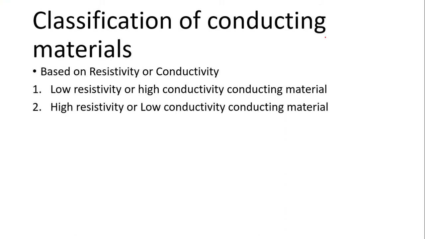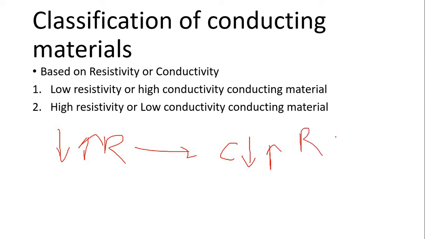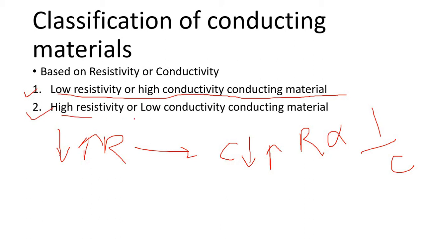Now, classification of conducting materials based on resistivity or conductivity. If a material has a high resistivity, it means it has a lower conductivity, and if the material has a lower resistivity, then it has a higher conductivity. Resistivity and conductivity are inversely proportional to each other. So the first material is low resistivity or high conductivity conducting material, and the second is high resistivity or low conductivity conducting material.